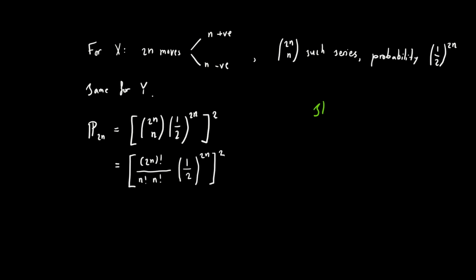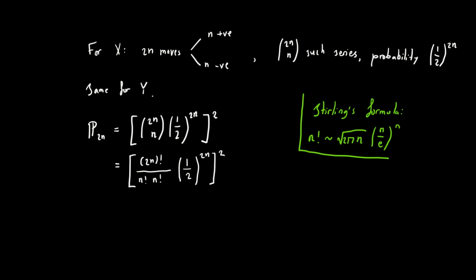To proceed, we will invoke Stirling's formula, which asserts that for large n, n factorial may be approximated as the square root of 2 pi n multiplied by n over Euler's constant raised to the power of n.